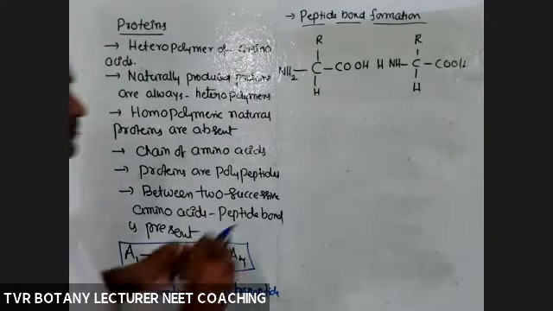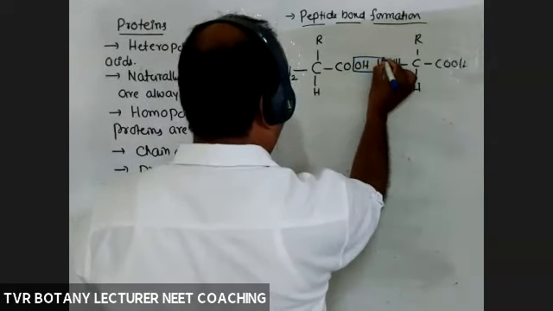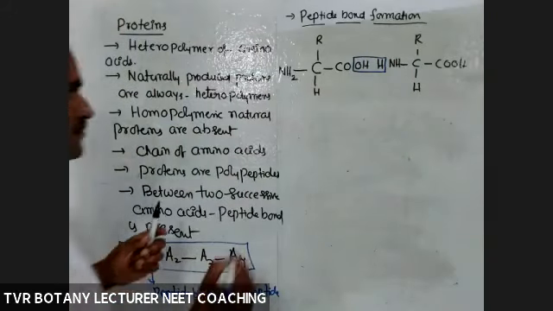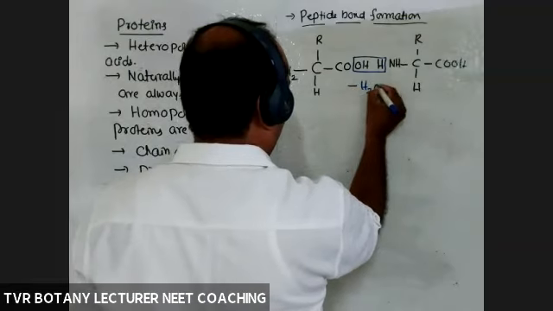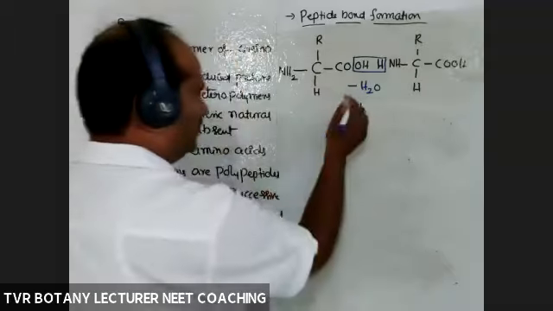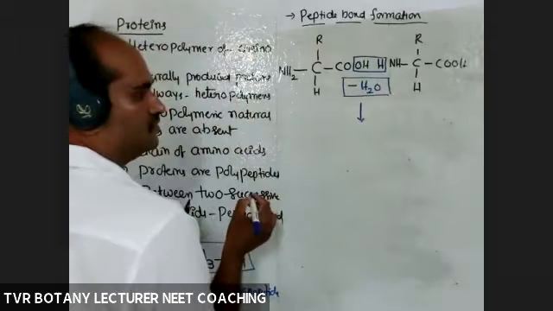At the time of formation of the peptide bond, dehydration occurs, HOH is removed. So how many H2O molecules are eliminated? One molecule of H2O.